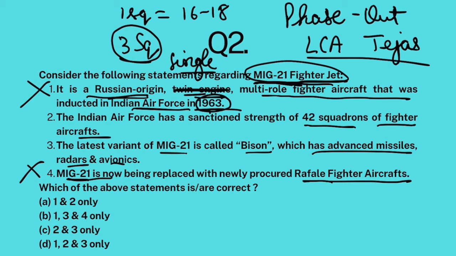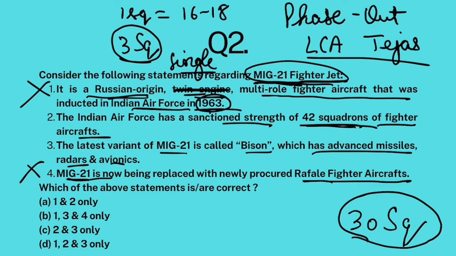Now, currently, Indian Air Force says that the ideal strength of its fighter jets should be 42 squadrons. So it has a sanctioned strength of 42 squadrons. But currently, that is a very sorry state of affairs. Currently, it only has 30 squadrons. Therefore, Indian Air Force has been pressing upon this that we need more fighter jets to reach this target of 42 squadrons if we are to be battle ready for the future.